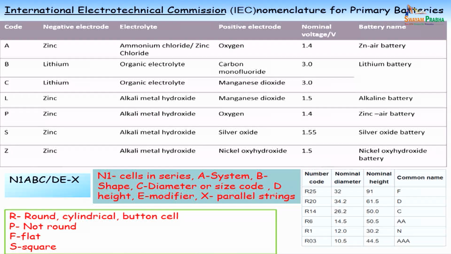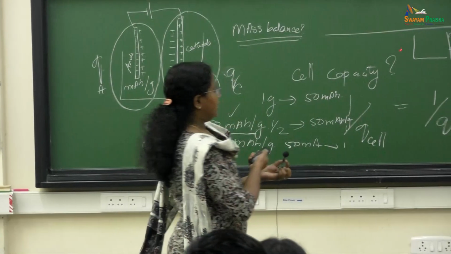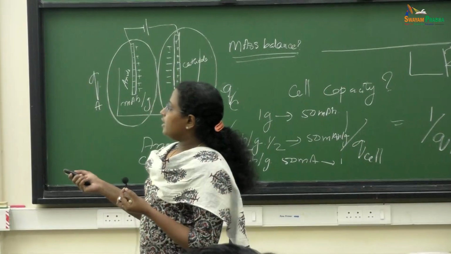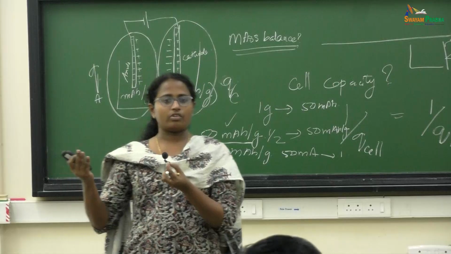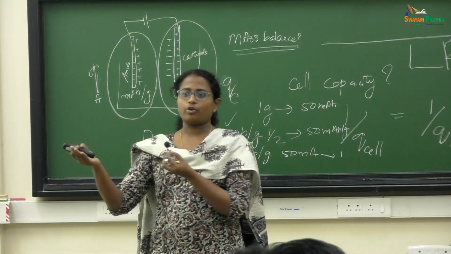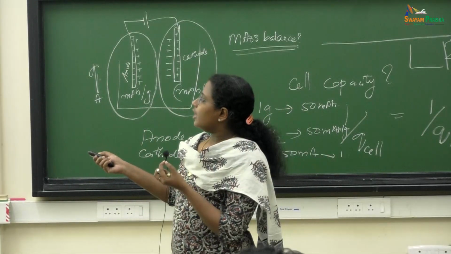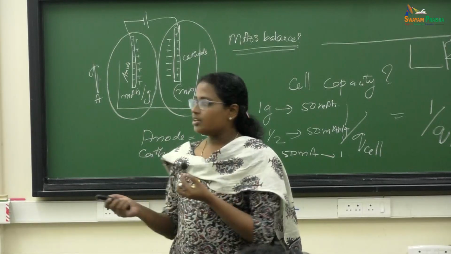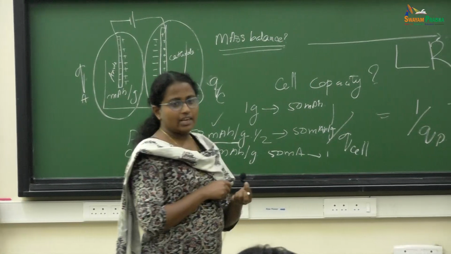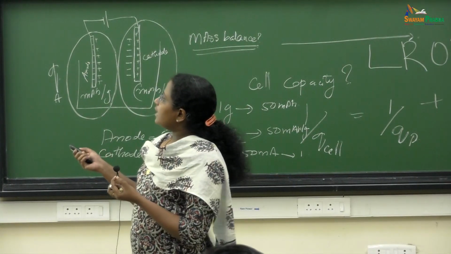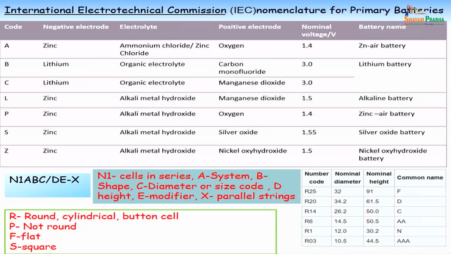Again, this comes L. He told this one as L, right? L is the one he told, and it is zinc with alkali metal hydroxide, that is mostly sodium hydroxide or potassium hydroxide, and manganese dioxide. So these alkaline batteries have the code L. Then there are the other codes like P, S and Z. These are the different nomenclature or codes of some of the primary batteries used.